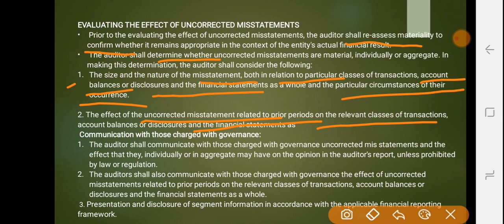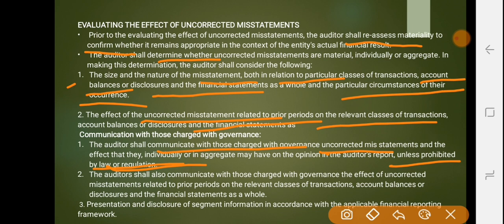And the effects of uncorrected misstatements relating to prior periods on relevant classes of transactions, account balances or disclosures and the financial statements as a whole. Communication with those charged with governance includes the following. The auditor should communicate with those charged with governance uncorrected misstatements and the effect that they, individually or in aggregate, may have on the opinion in the auditor's report, unless prohibited by law or regulation.